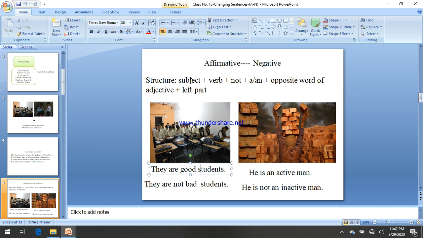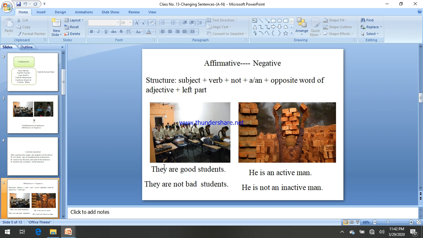So let's try to change this by following these: subject at first, then verb plus not, or a or an, then the opposite word of the adjective, then the rest of the part. They are good students. This one is in affirmative form, so we have to change it into negative, and after the auxiliary verb we have to bring not. They are not. And then the adjective is good, and the opposite word of good is bad. They are not bad students.